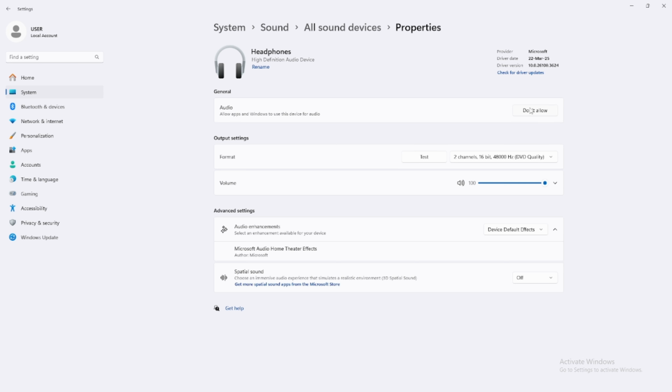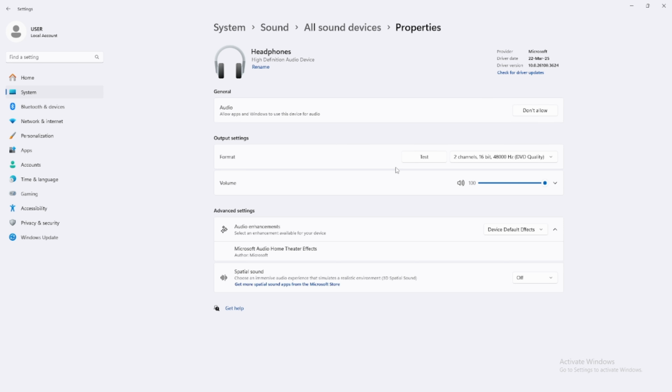So if we click the allowed option right next to the audio, we can get a clear output when we access the apps which are installed to your computer, if not your other devices.